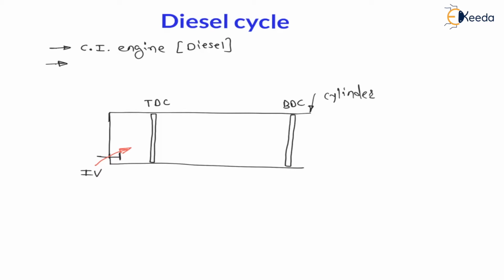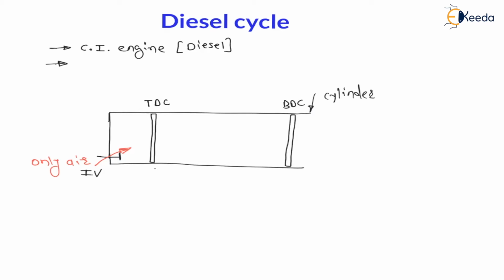In the diesel cycle, only air is taken in during the suction stroke when the piston moves from top dead center to bottom dead center. But in the Otto cycle, an air-fuel mixture was taken in. After the suction stroke the piston will be at BDC.